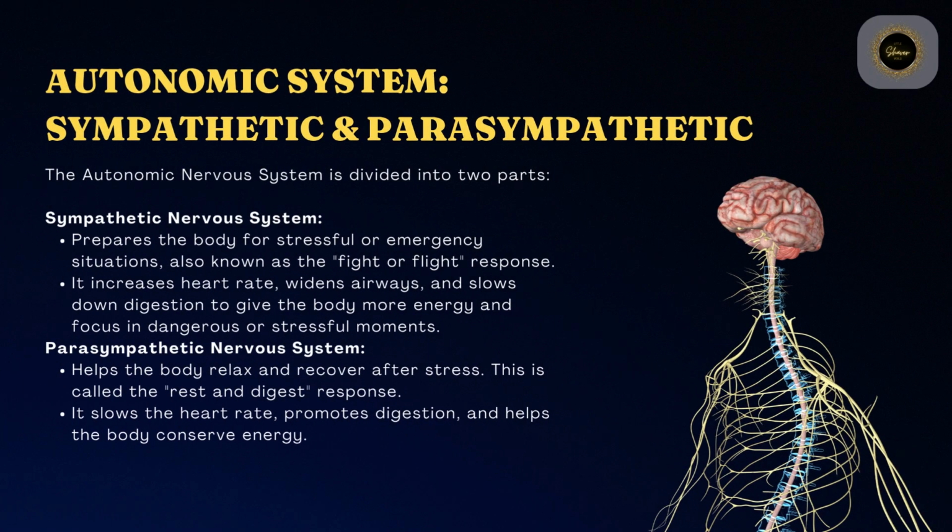Autonomic system. The autonomic nervous system is divided into two parts. Sympathetic nervous system prepares the body for stressful or emergency situations, also known as the fight or flight response. It increases heart rate, widens airways, and slows down digestion to give the body more energy and focus in dangerous or stressful moments. Parasympathetic nervous system helps the body relax and recover after stress. This is called the rest and digest response. It slows the heart rate, promotes digestion, and helps the body conserve energy.